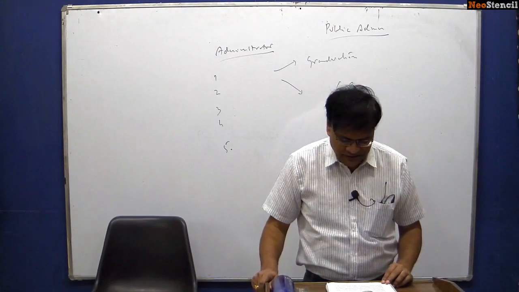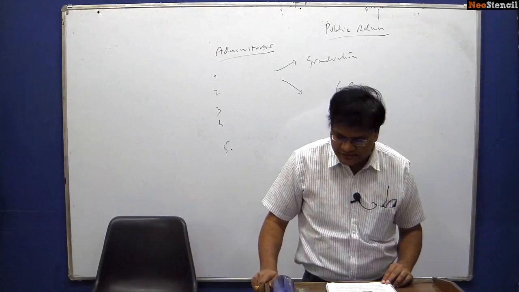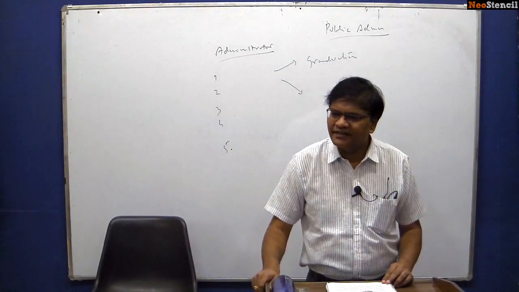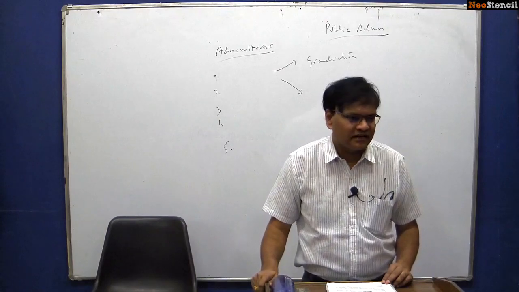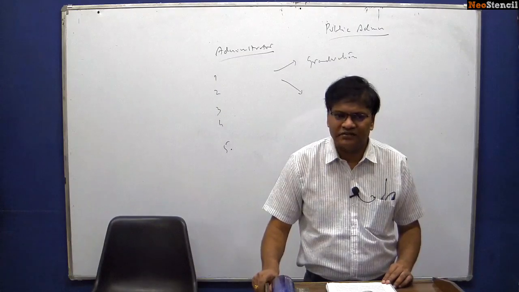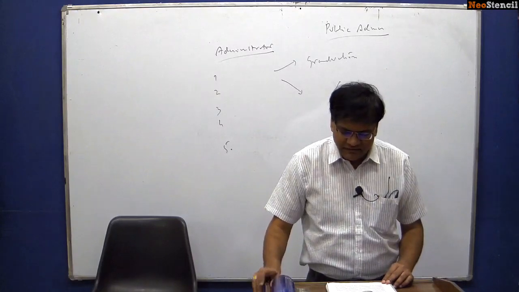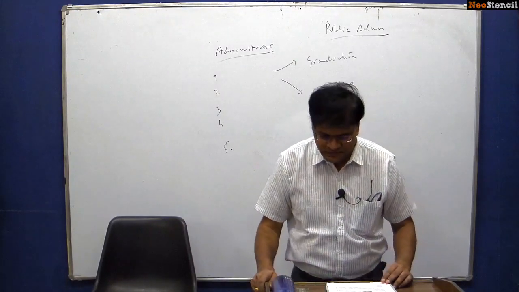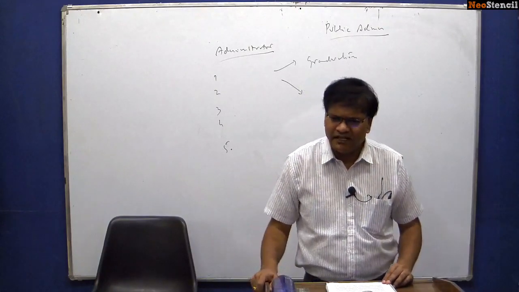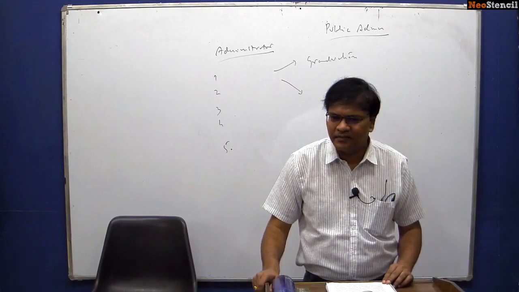Then after studying Max Weber's theory of bureaucracy, we look at its criticism and post-Weberian developments. Post-Weberian developments means all those theories that came up after Max Weber gave his bureaucratic theory of organization. What are the theories that had come up? As part of these post-Weberian developments, we will go back to the first topic of our syllabus. There you can see new public administration, NPA. Again, remember, this NPA is very, very important from your ethics paper point of view.